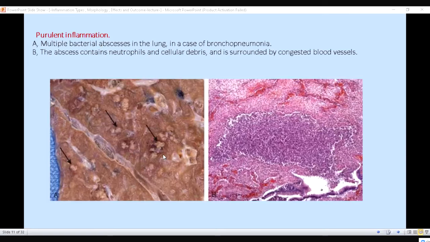Now, this is a picture showing purulent inflammation. Here you can see multiple bacterial abscesses. This is seen in the lung. This is a bronchopneumonia case, and here you can see multiple bacterial abscesses. This is an abscess, this is an abscess, all these white things. These are abscesses. If we see under the microscope, we see a picture like this.